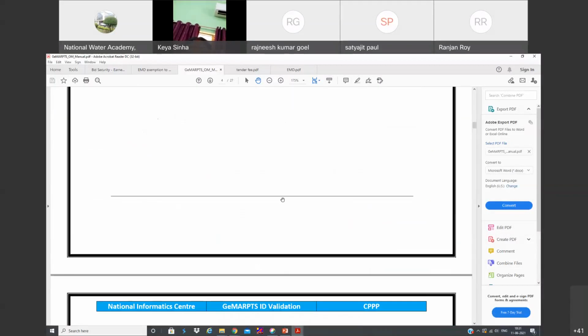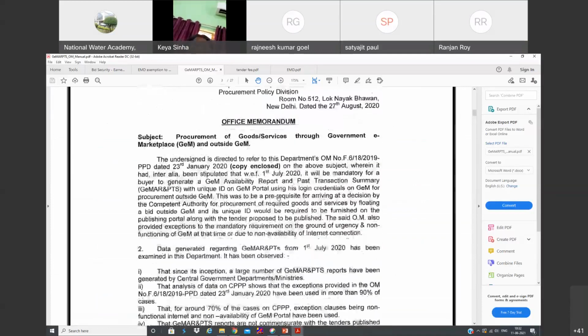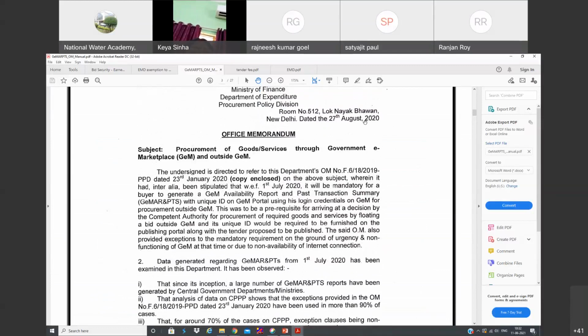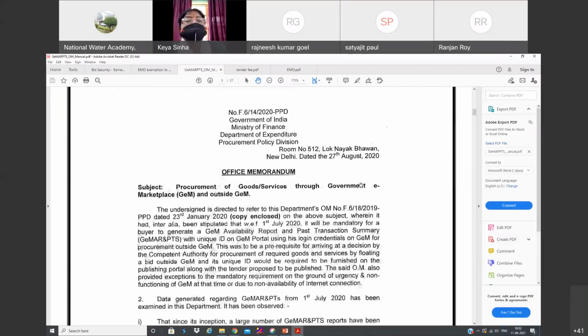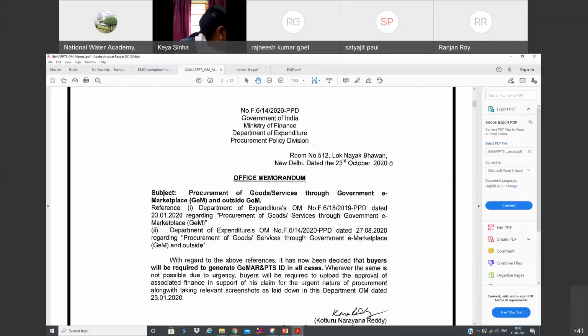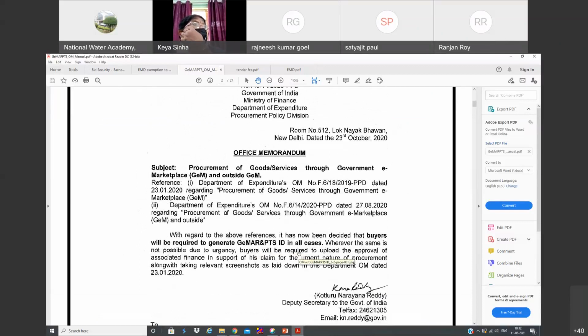But this was removed in the order of 27th August 2020. They have mentioned that this clause has been removed: non-functioning of GeM at the time due to internet. Of course, if GeM is not working due to non-availability of internet, then CPP also may not work, so there is no point in keeping that clause. They have removed that clause, and from 23rd October 2020, they have mandated it for all cases. But still, they have mentioned that when there is an urgency, you can take the approval from the associated finance, as I mentioned earlier.